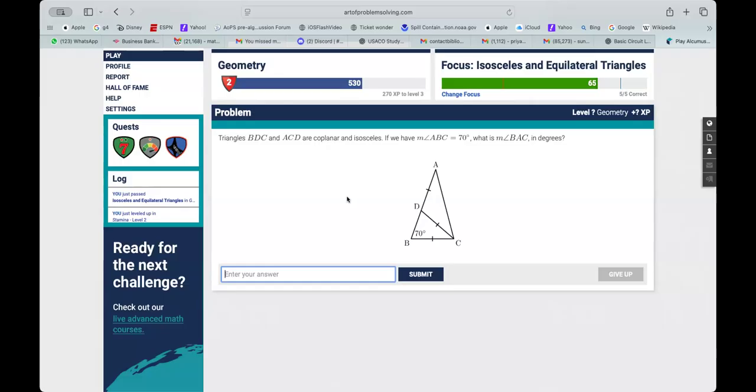Coplanar means what? I don't know. Collinear means what? What is coplanar and collinear? Co means what? Co means together, same. I thought it was like together or same. Yeah, see, coplanar is same plane. Collinear is same line. These three lines are collinear.